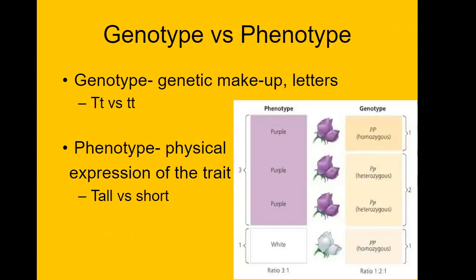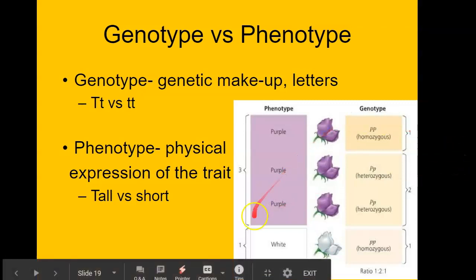Now, one more term I want to go over with you guys today, or 2 terms, and then we'll be done for today's lesson, is genotype versus phenotype. And this is one that gets a little bit confusing, so I want to take a couple minutes with this. So the genotype refers to the actual genetic makeup. This is the code in your DNA. So for example, if we're talking about height here, the code would be big T, little t, or big T, big T. That is going to be the genotype. So that is what's actually in your DNA. The phenotype is the physical expression of that trait. So big T would be tall, where little t would be short.